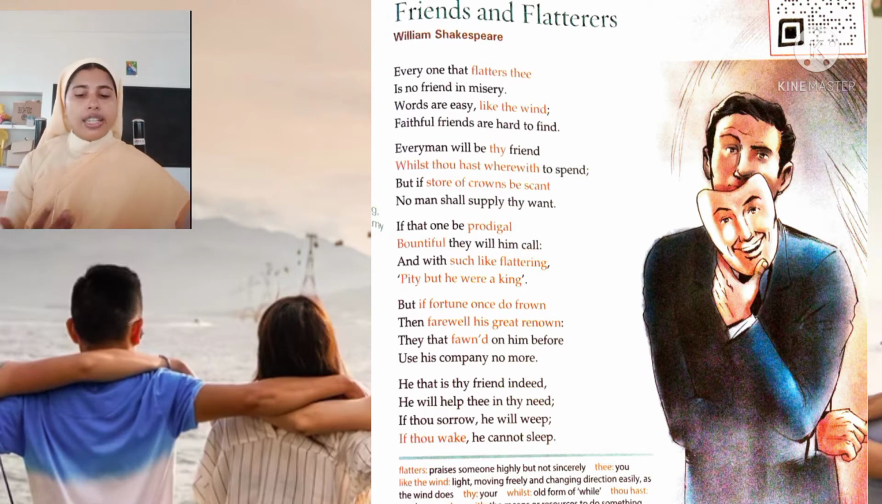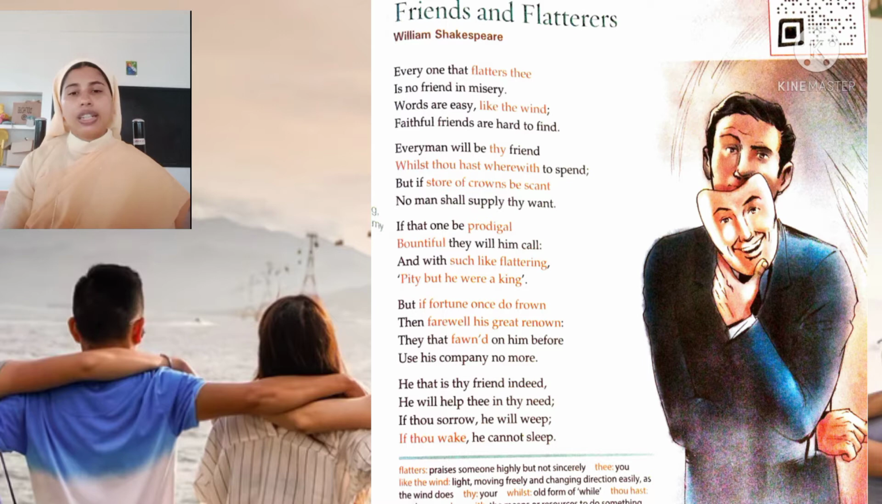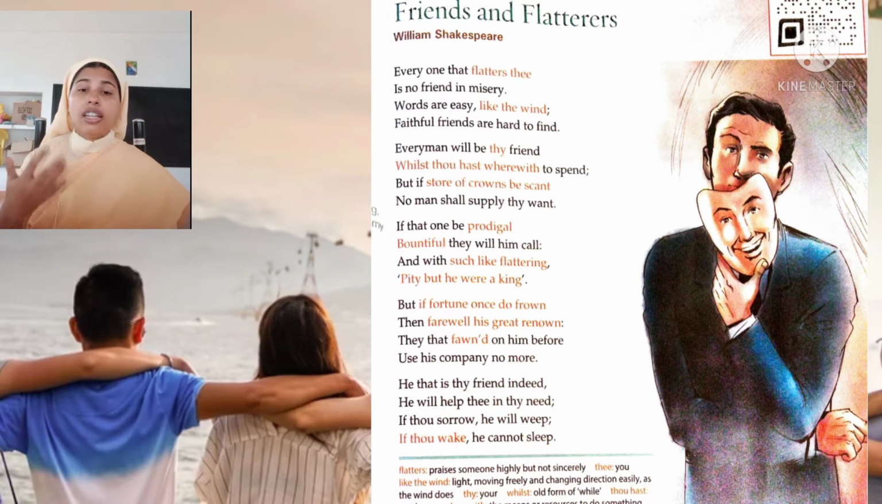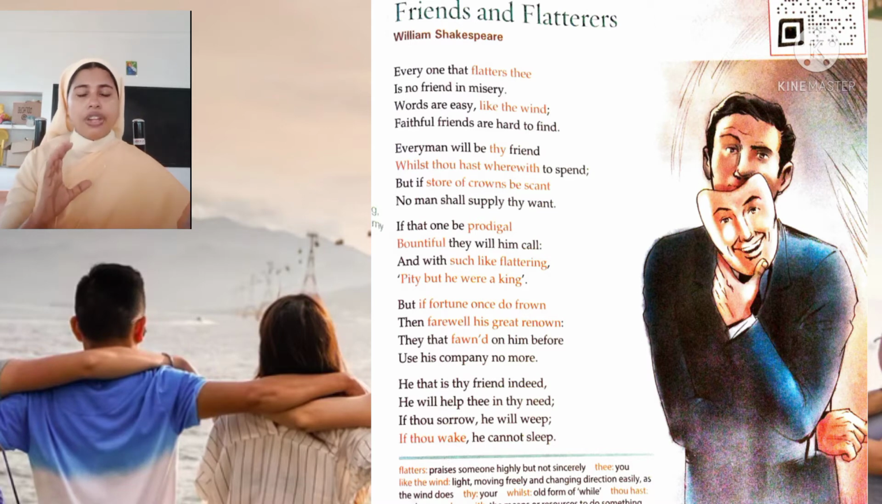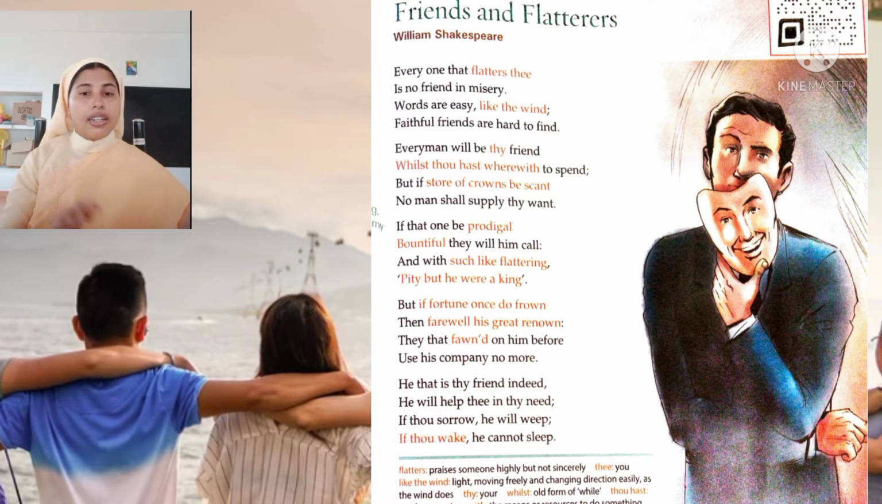The poem Friends and Flatterers tells us that our true friends are not those who praise us in good times, but those who help us in times of need or grief. Sometimes we may feel that if someone is standing by us, they are always with us. No. They will be with us only in good times or fortunes. But when we have bad times or misfortunes, definitely they will be running away from us. So we have to identify a good friend and a bad friend. That's what this poem tells us.